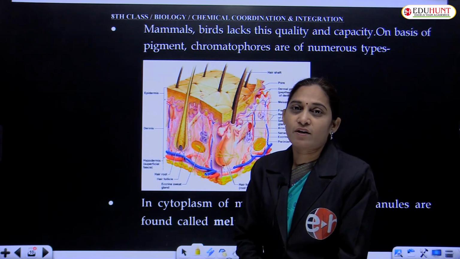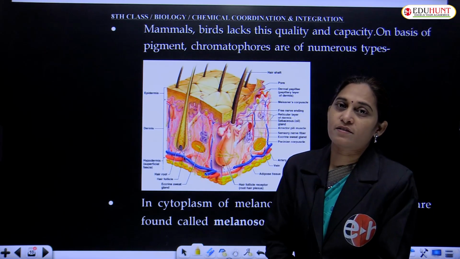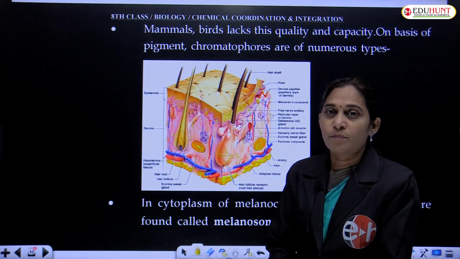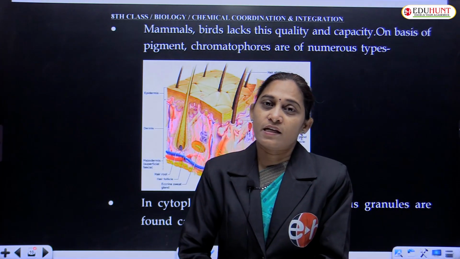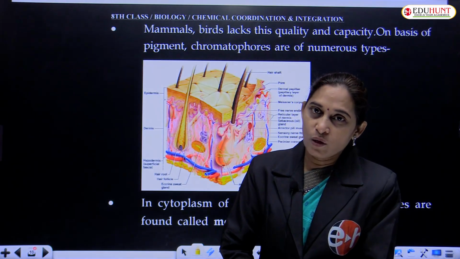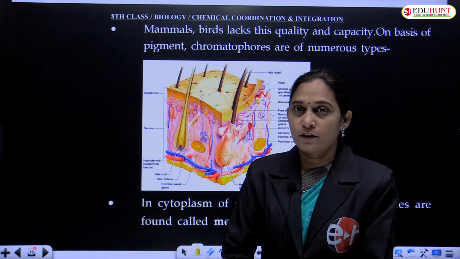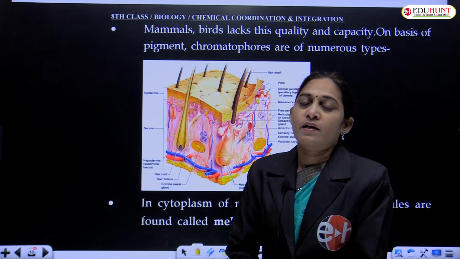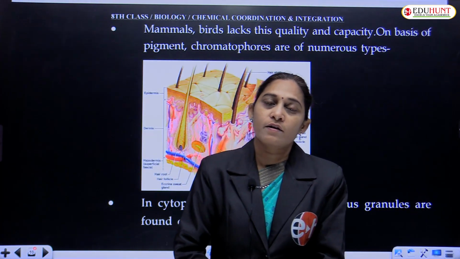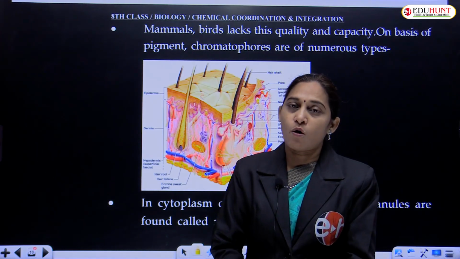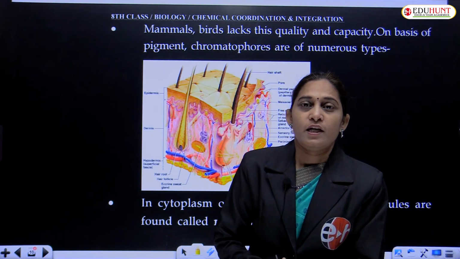In this session, we are going to discuss the integumentary system, which is made up of skin. Skin has two layers, epidermis and dermis. These two layers are derivatives of ectoderm and mesoderm.